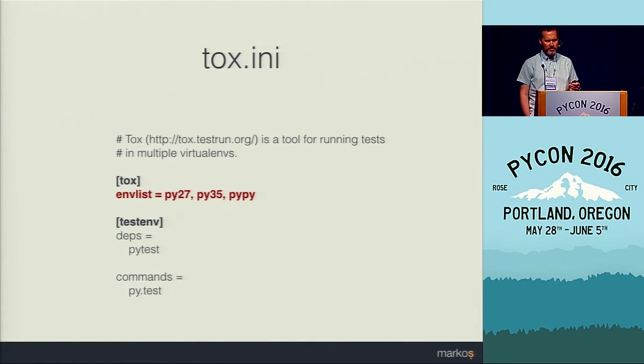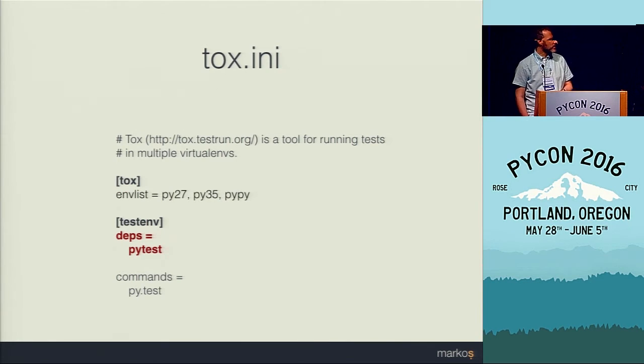Now, tox itself comes with a long list of ready-made test environments. And in this case, those are Python 2.7, Python 3.5, and PyPy, and basically all the relevant Python versions. You can also define your own, although we don't really have time, sadly, for that. But here you just list those that you're interested in testing with.